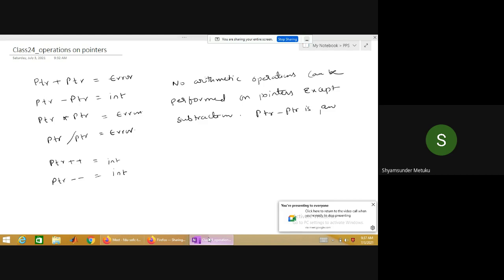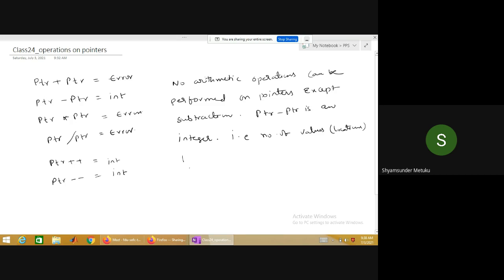So with that, no arithmetic operations can be performed on pointers except subtraction, where pointer minus pointer is an integer only. It's an integer. That is the number of values between the two addresses, the number of locations or bytes, that is clear. Number of values or locations between the two addresses. I will tell you the reason.